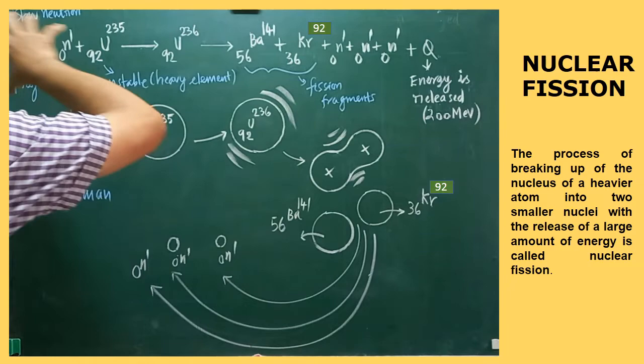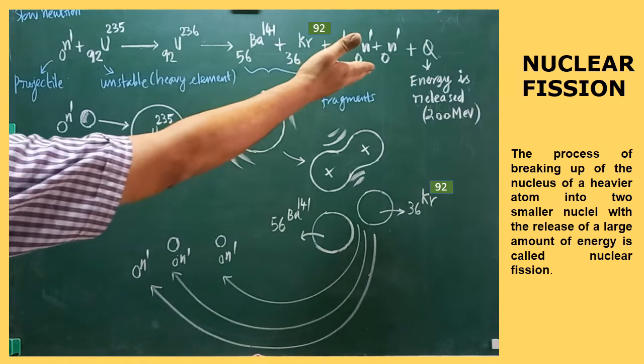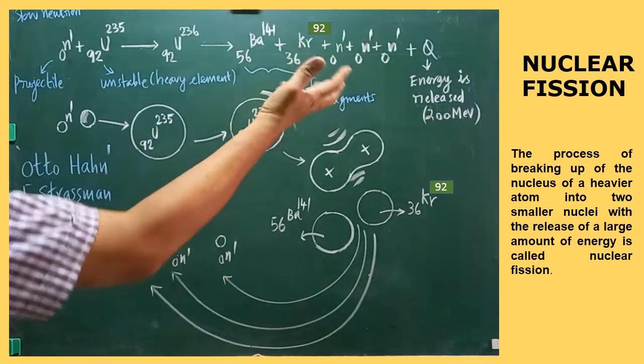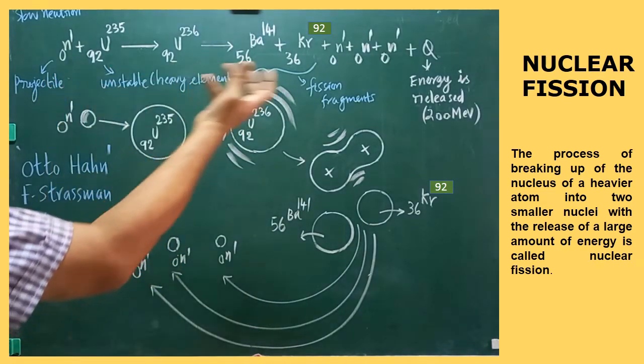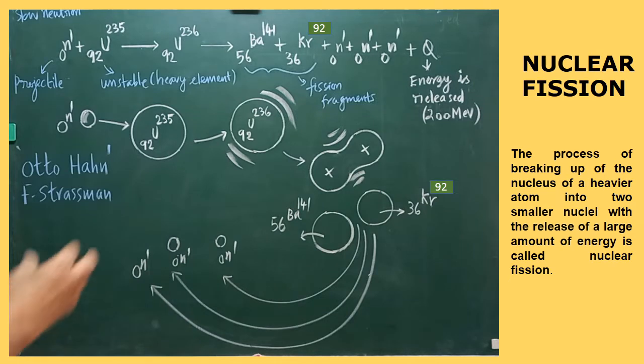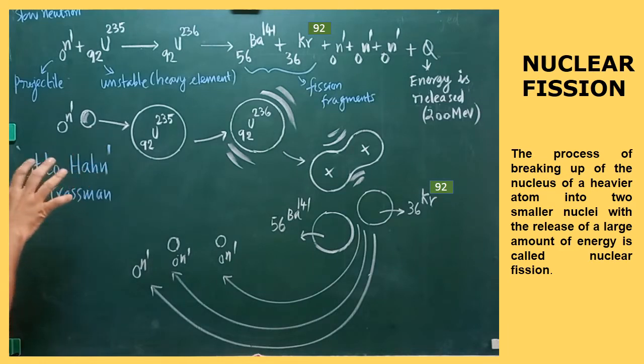So the purpose of conducting this entire nuclear fission reaction is to obtain energy. Are you clear? So the energy can be obtained in the nuclear fission process. That is the purpose of conducting this kind of nuclear fission reaction. This is one of the nuclear reactions. This reaction was first performed by whom? Two scientists called Otto Hahn and Strassmann. Don't forget this. So these two scientists are the important persons. They performed this experiment for the first time.